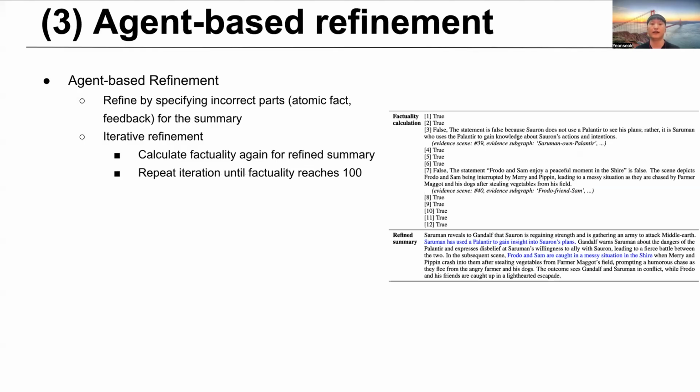Now I will explain agent-based refinement. In this stage, we perform refinement by specifying the wrong parts of the summary, that is, the atomic facts and feedback. Through iterative refinement, we calculate factuality again for the refined summary, and we repeat the iteration until the factuality reaches 100 points.